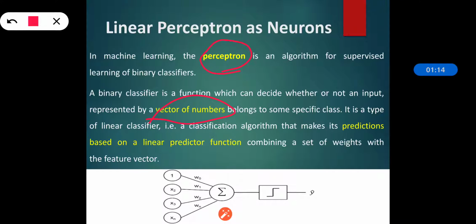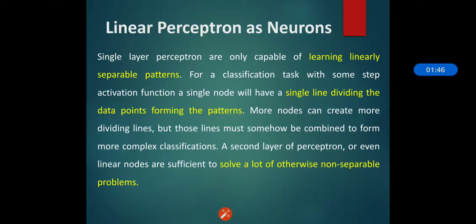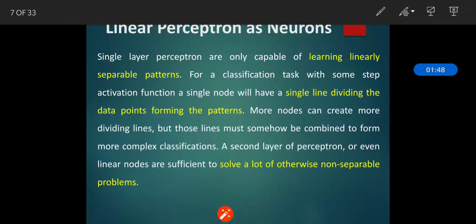As I said, the perceptron is an algorithm for supervised learning of binary classifiers. So what is a binary classifier? It is a function which decides whether an input represented by a vector of numbers belongs to a specific class or not. It is a type of linear classifier, that is, a classification algorithm that makes predictions based on a linear prediction function combining a set of weights with the feature vector. Single layer perceptrons are only capable of learning linearly separable patterns.